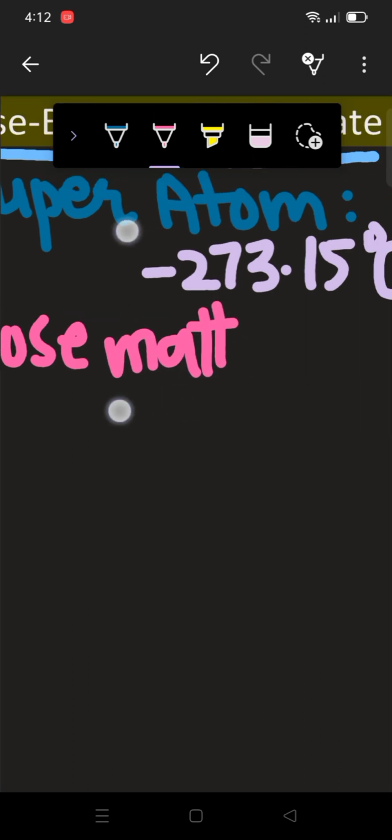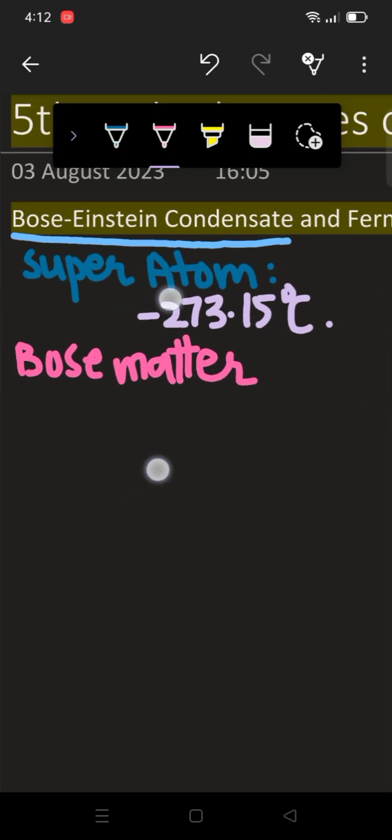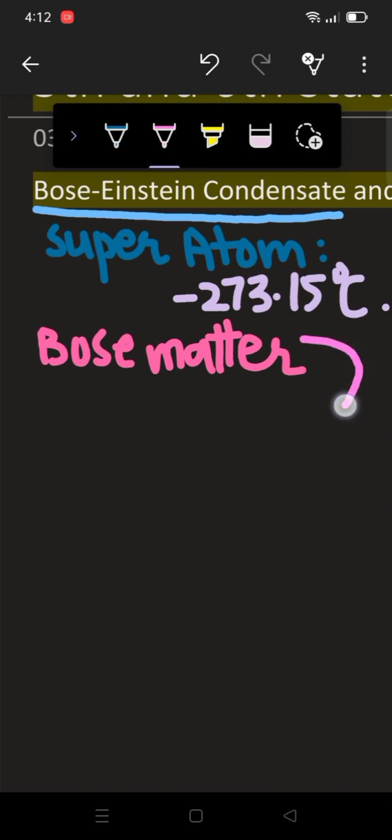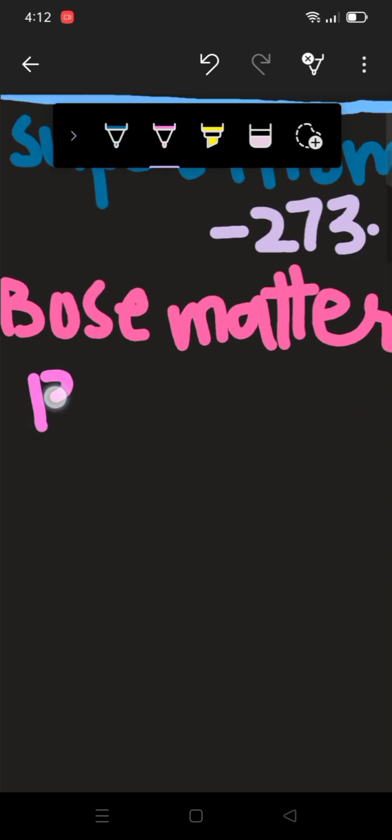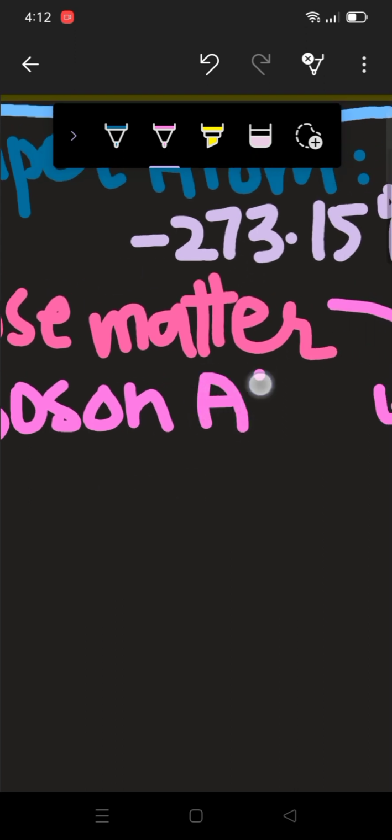For making the Bose matter we need to take boson atom.